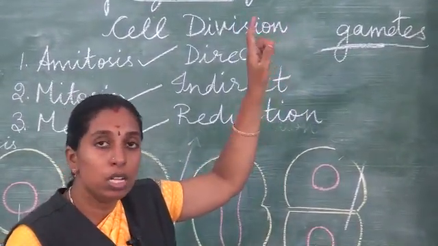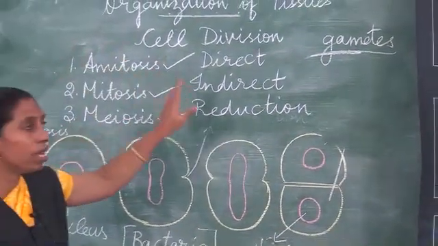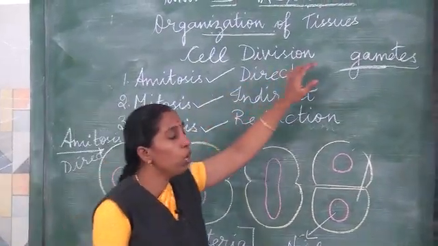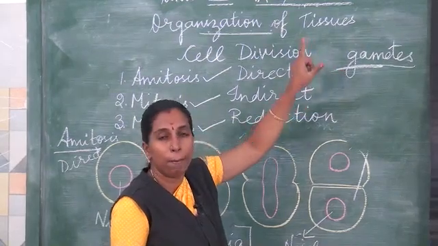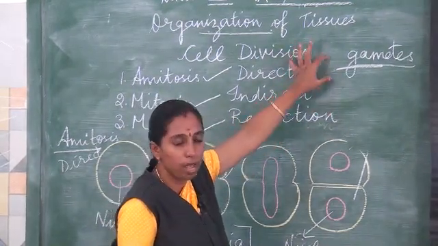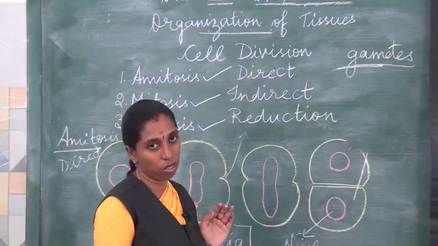So this meiosis cell division is also called reduction division, and this division takes place only during the reproduction time, that is, in the gametes. In the male it is in the testes, and in the female it is in the ovaries. Why is it so called reduction division?